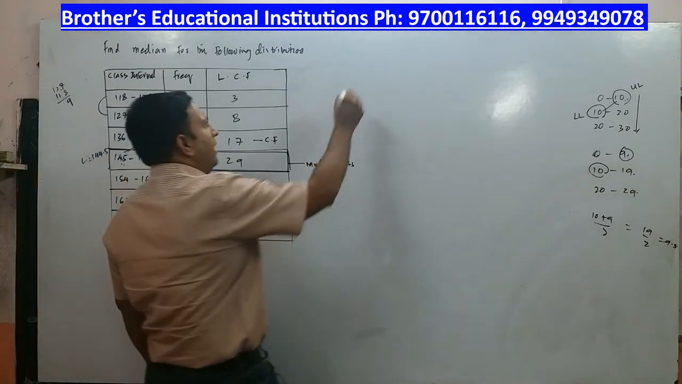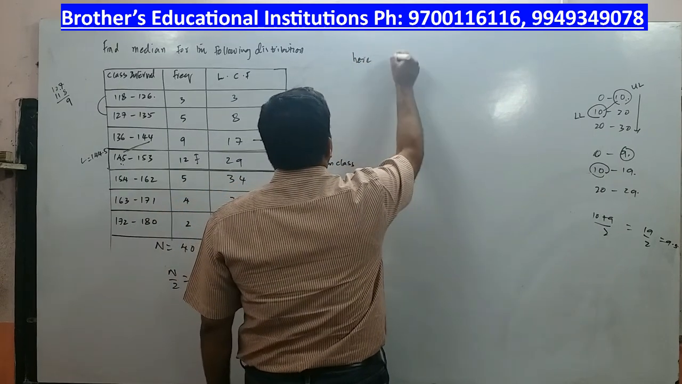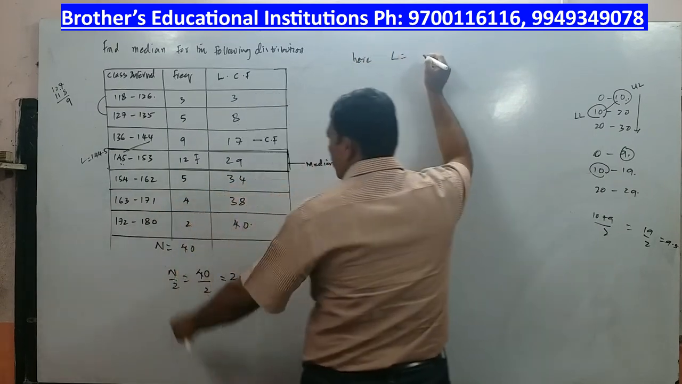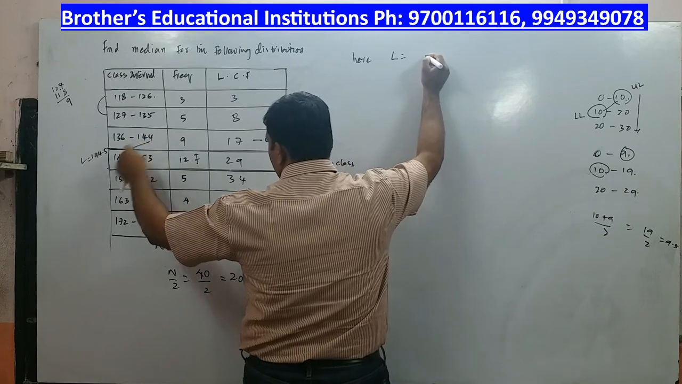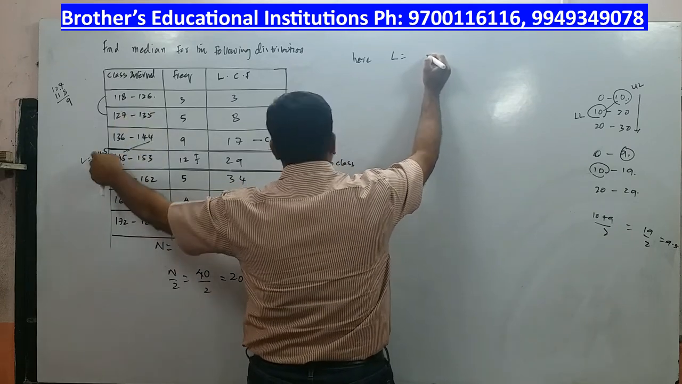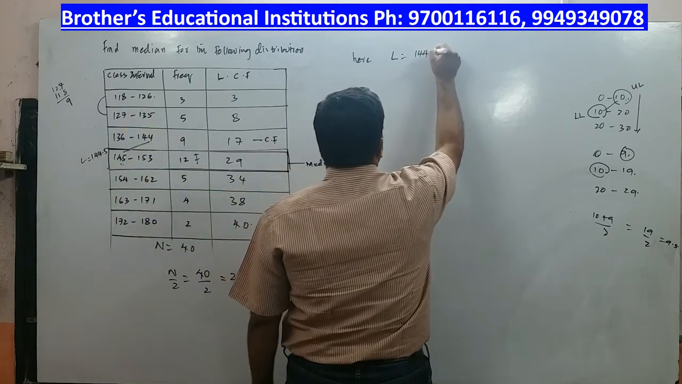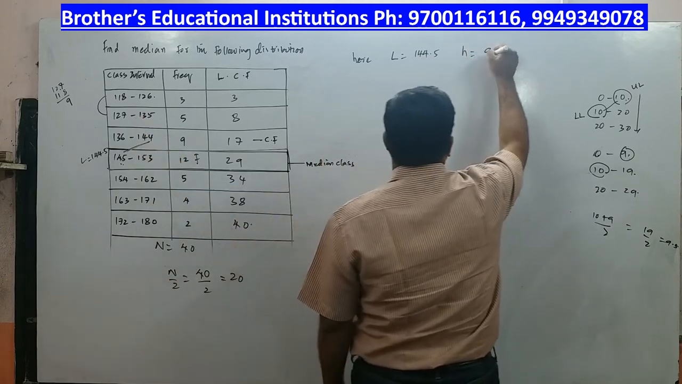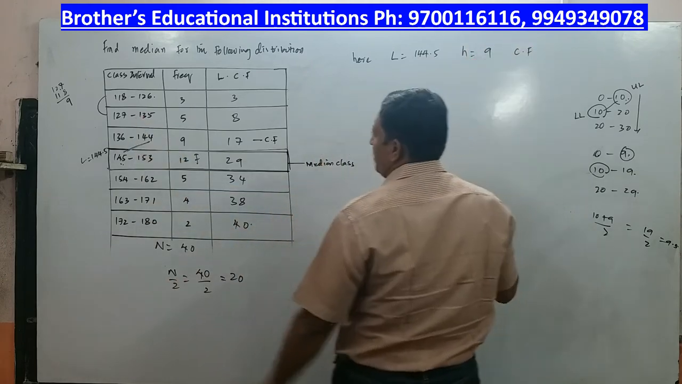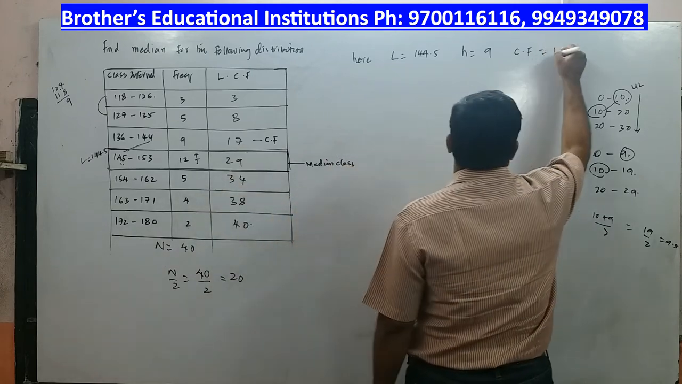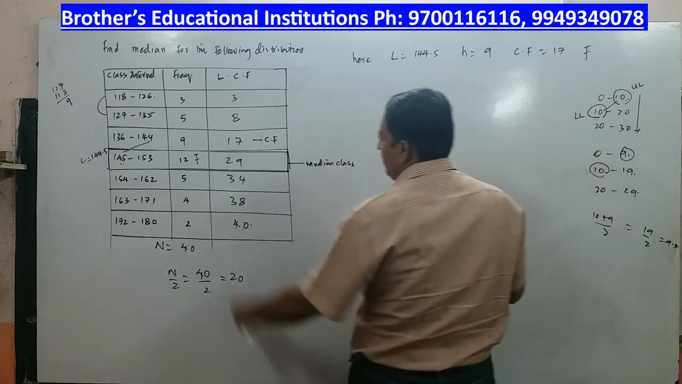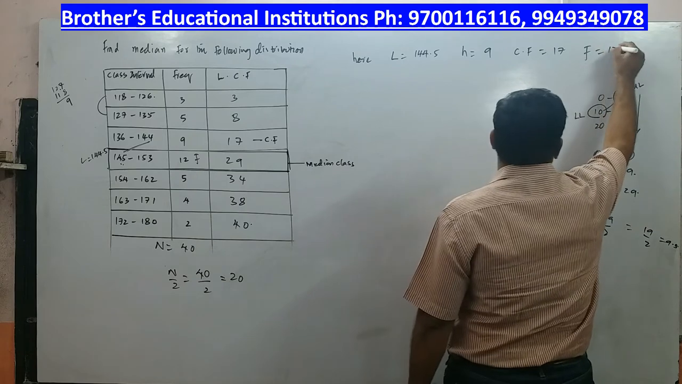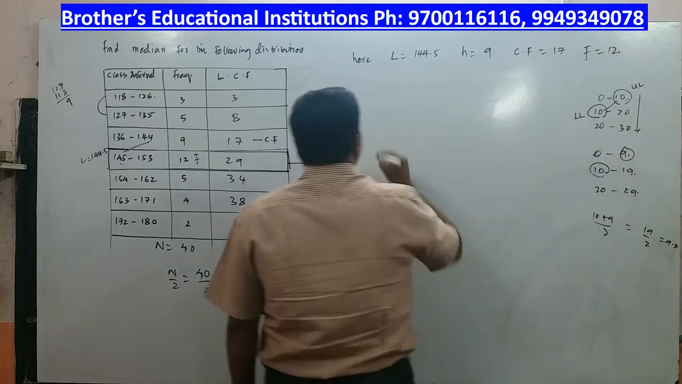So now I have to write here L, the lower boundary. Lower boundary is not 145. Please observe this, because this is a discrete series. It is 144.5. What is class width? h is equal to 9. What is cumulative frequency? Cumulative frequency is 17. What is the frequency? Frequency is equal to 12. Now I have to calculate the median.